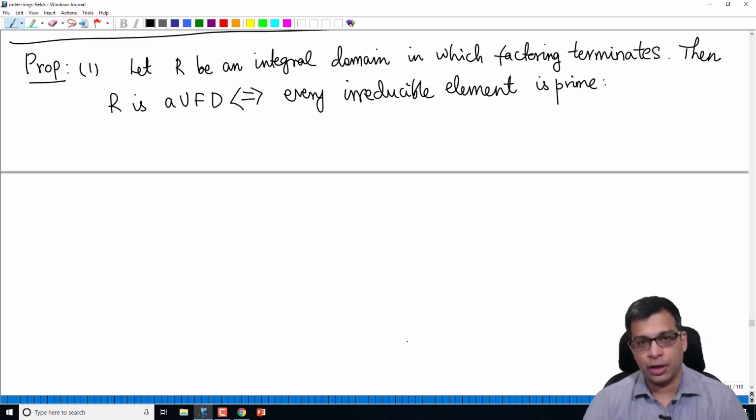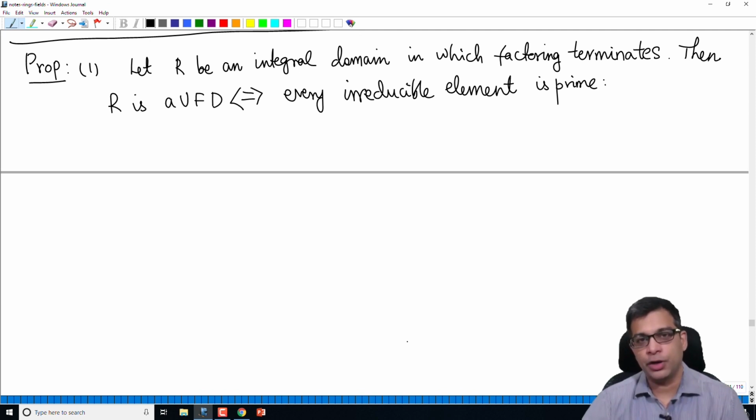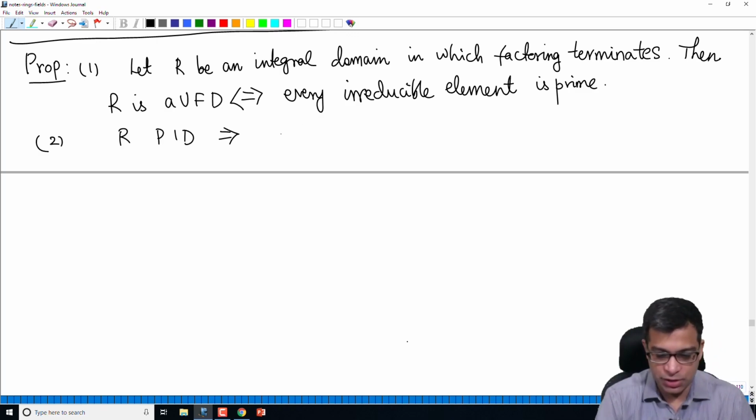in an arbitrary integral domain, and we also proved that in any integral domain, prime elements are automatically irreducible, and we know in general irreducible elements are not prime. In PIDs they are prime because there is a notion of GCD in a PID, so we use that to conclude that irreducible elements are prime. Now we are learning that that is the characterization for UFDs, assuming that factorization terminates. Using part 1, we will prove the second part of the proposition, which says that if R is a PID, then R is a UFD.